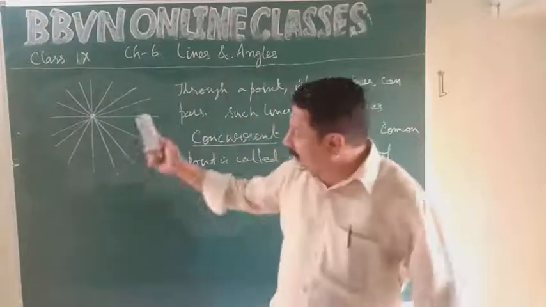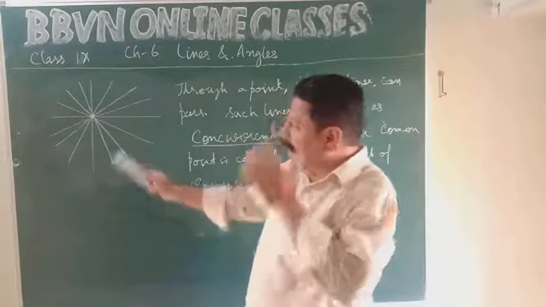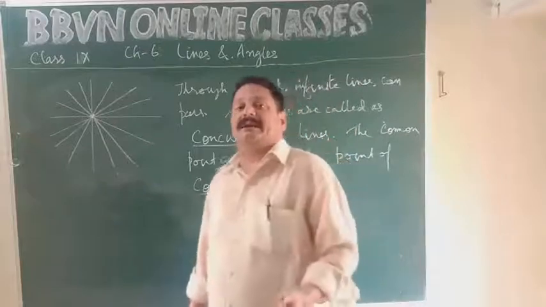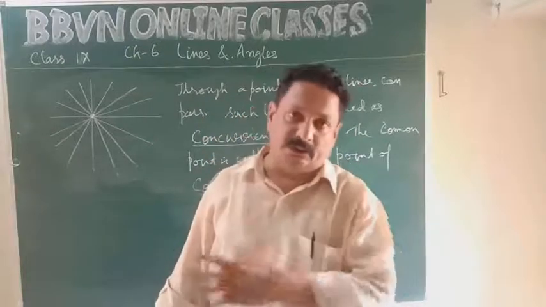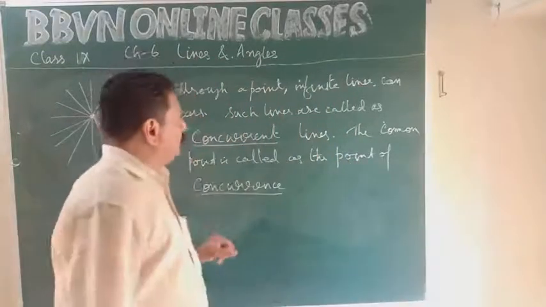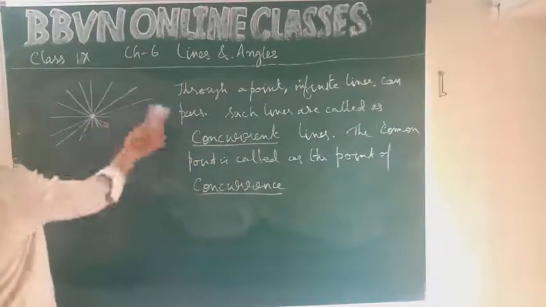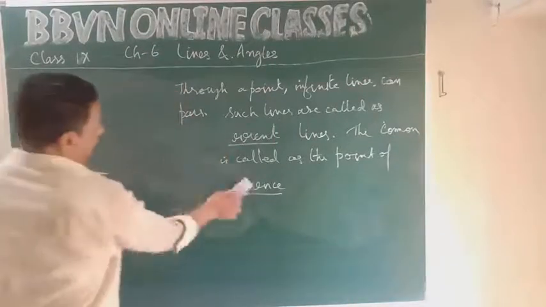Since they are concurrent, there is a point which defines their concurrence through which all these lines pass. So this was about parallel lines, intersecting lines, concurrent lines.